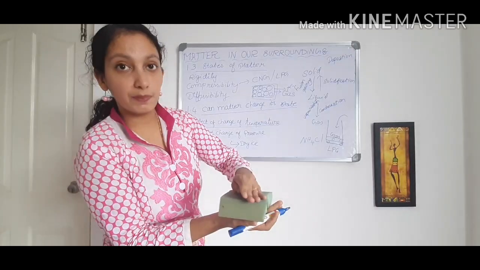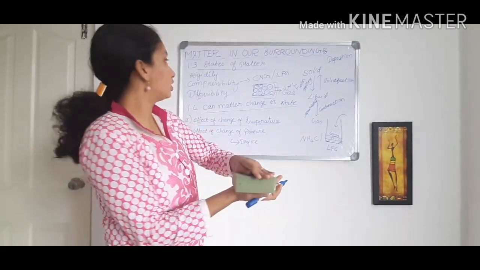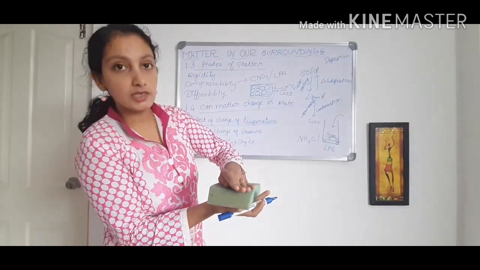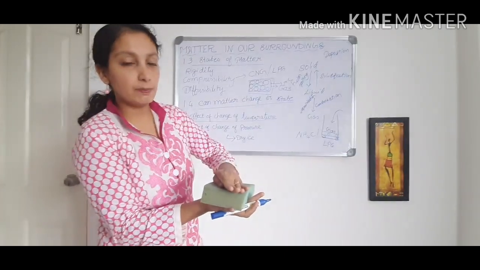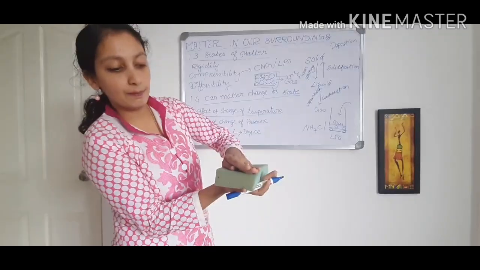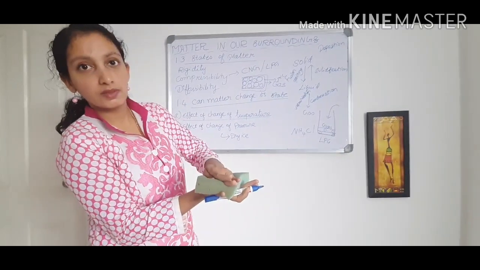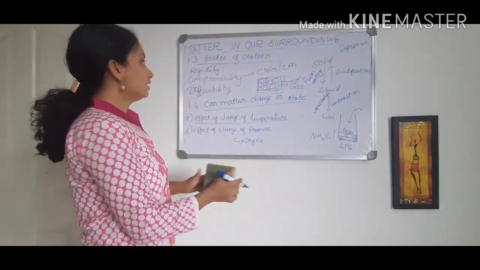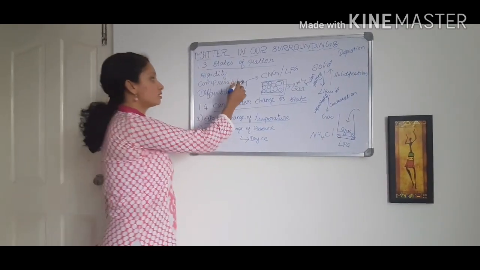When you are applying pressure or you are doing compression, the air particles which are there in the spaces are coming out, making the compression easy or possible. So these three examples you can remember for compressibility.